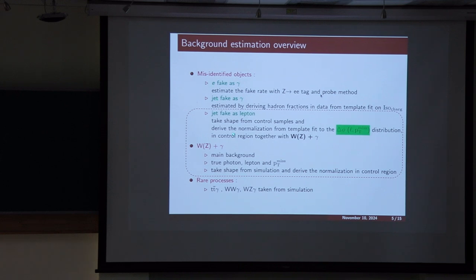So all these fake backgrounds are estimated using a data driven method. One point to mention here is that fake lepton and WZgamma, these two backgrounds are estimated simultaneously.